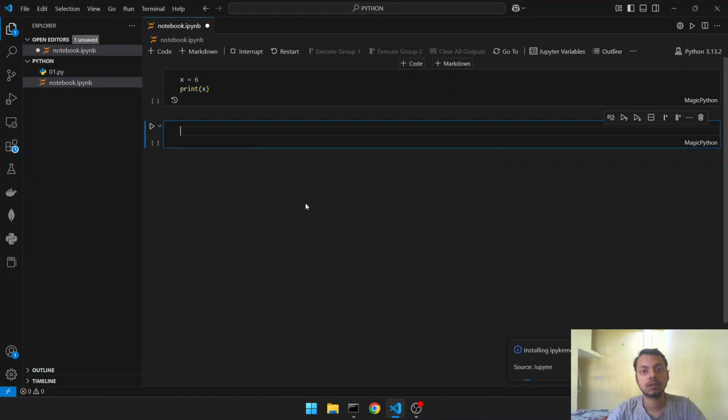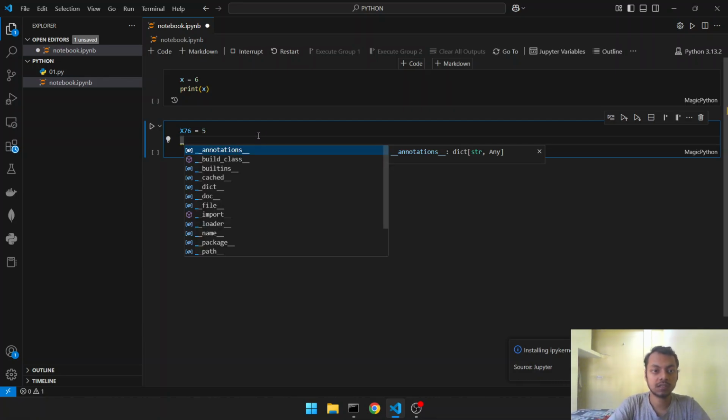So this is the first time I'm using Jupyter Notebook in this VS Code, so it was installing. Just click on yes and it will do the rest by itself. Now we can use capital X also, X equal to 5. That is also valid, and we can start with underscore also.